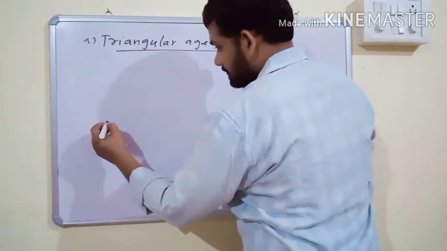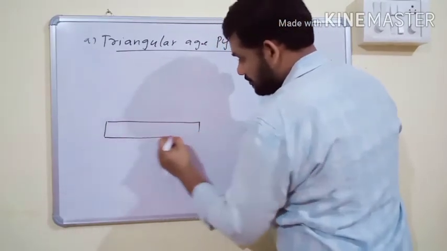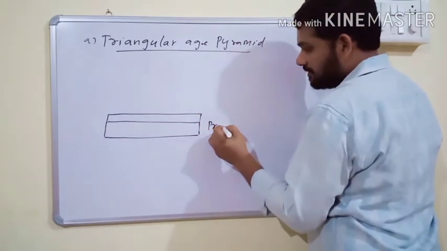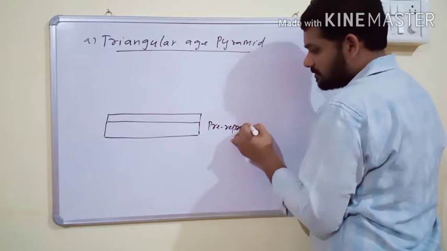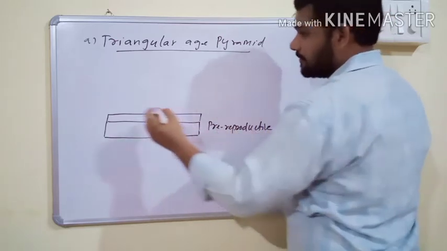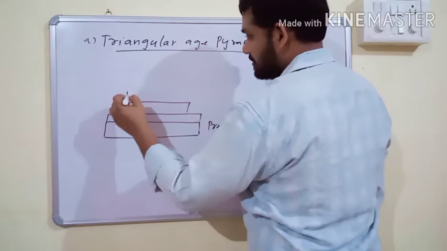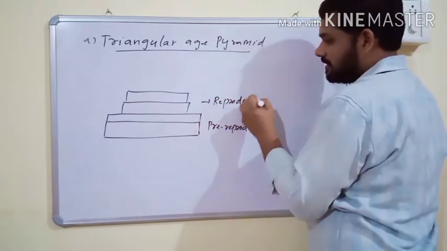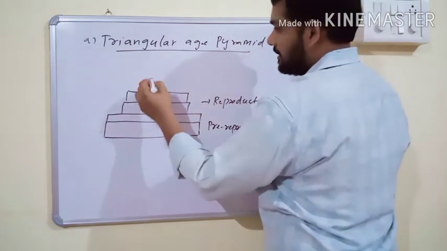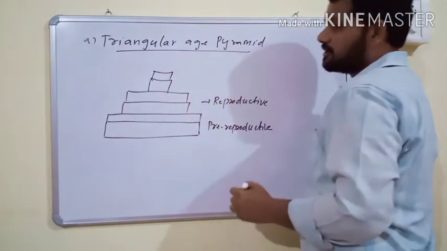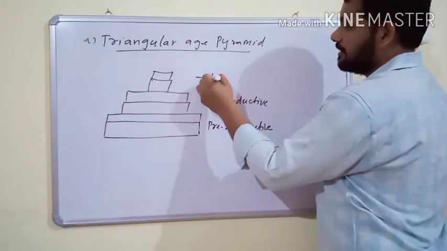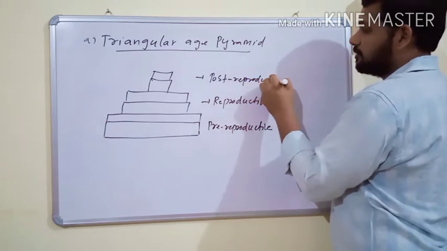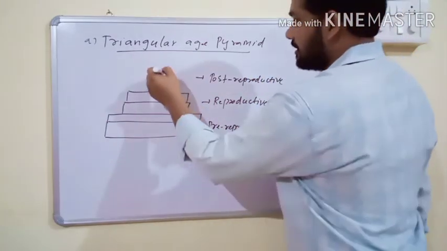In this graphical representation, the pre-reproductive individuals are always at the base, the reproductive individuals are usually in the middle, and the post-reproductive individuals are again fewer. They always reduce because they are unable to reproduce, so the number is very low.